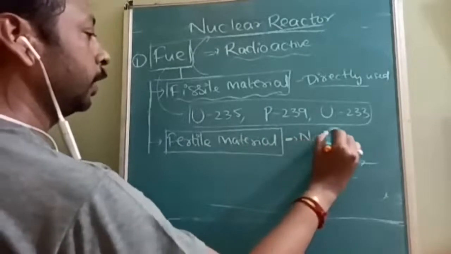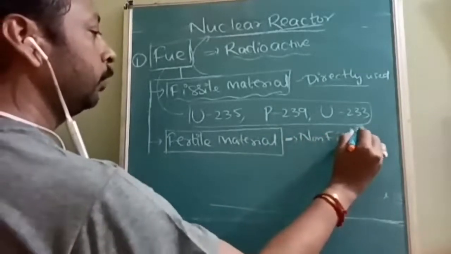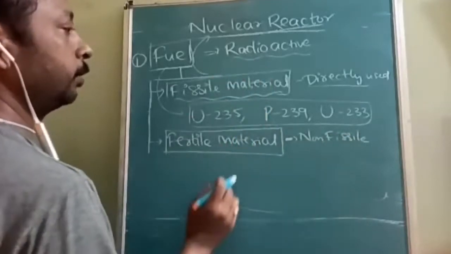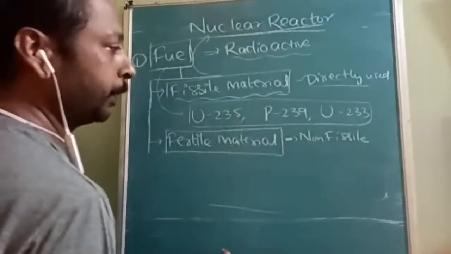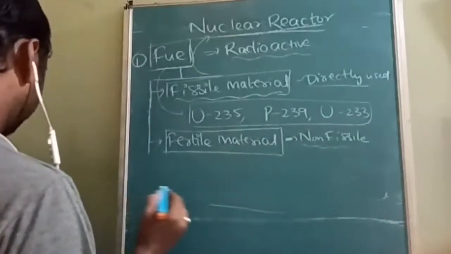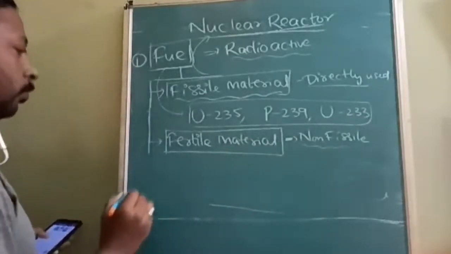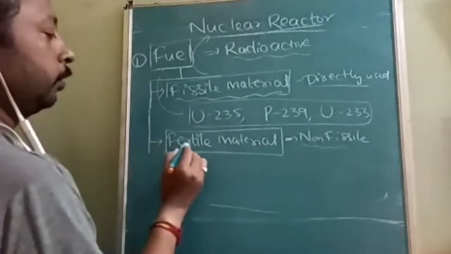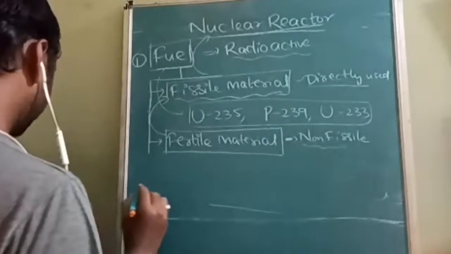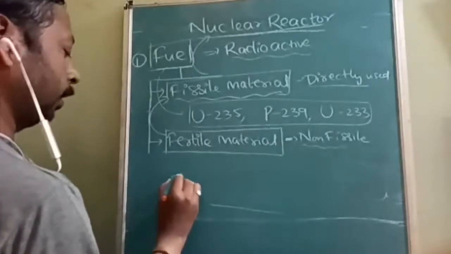Fertile materials are non-fissile; as they are, they cannot be used, but they have the capacity to act as a radioactive substance and cause nuclear fission. But they need certain treatment. After the treatment, they are converted into fissile material, like uranium 238.